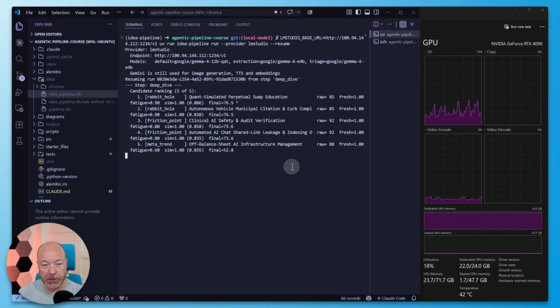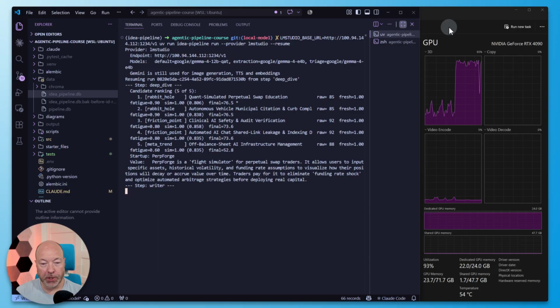There we go. So it's starting with the deep dive. It has the ranking. So now it starts with this one here. So we see the model's working again. GPU is running hot. Well, not hot, but it's working. Okay, that was actually pretty quick. So the deep dive completed. It came up with the name PerpForge, a flight simulator for perpetual swap traders.